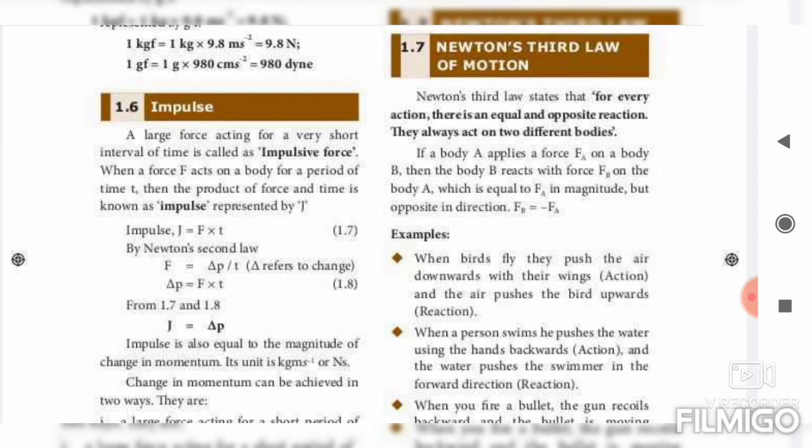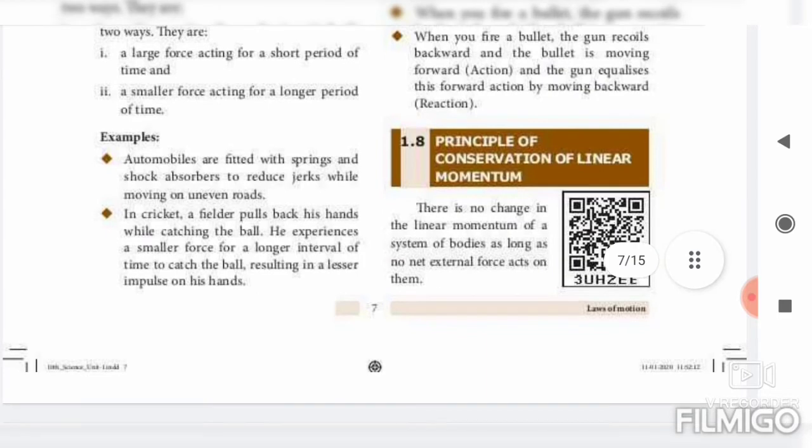They always act on 2 different bodies. So what is the definition? For every action there is an equal and opposite reaction. They always act on 2 different bodies. The next important question, the principle of law of conservation of linear momentum. Very, very important question. All the students should learn.